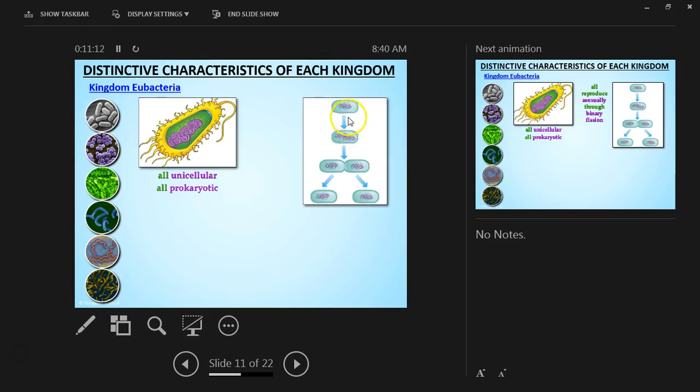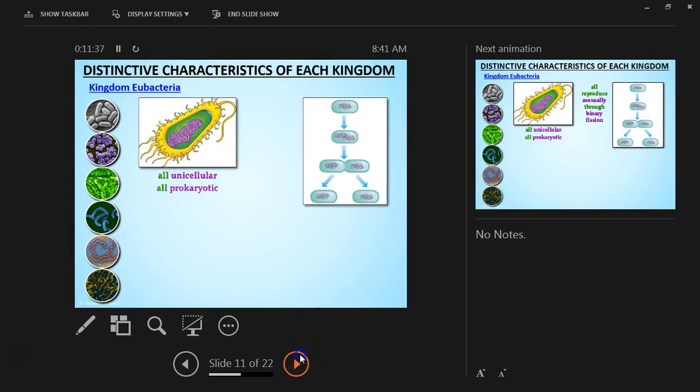Once it has its nutrients and its food, and it's at a level where it wants to split, it goes through this process called binary fission, and it becomes two. So they do not need a partner or another organism to reproduce. They're asexual. They can reproduce on their own.